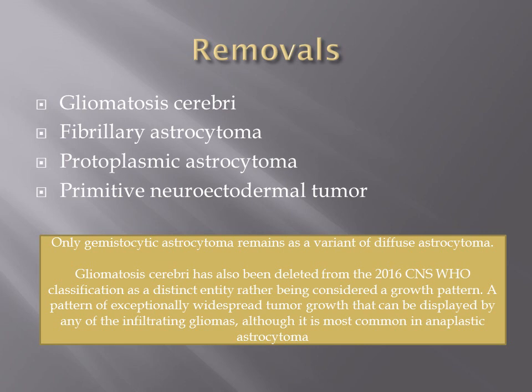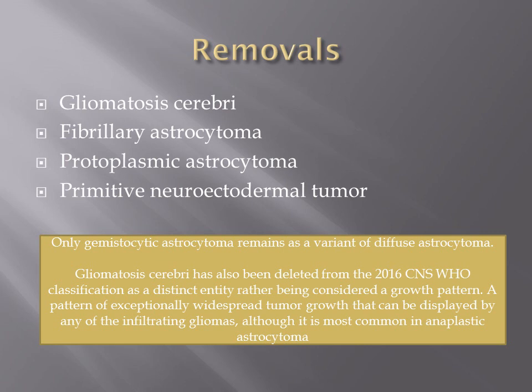Those include gliomatosis cerebri, fibrillary astrocytoma, protoplasmic astrocytoma, and PNET. These terms no longer exist. But we can say that gliomatosis cerebri, previously considered a distinct entity, is now considered a growth pattern in any form of infiltrating glioma. Any form of infiltrating glioma can show the gliomatosis cerebri pattern, most commonly seen in anaplastic astrocytoma. So we can mention the gliomatosis cerebri pattern in the report, but we cannot give it as a diagnosis.